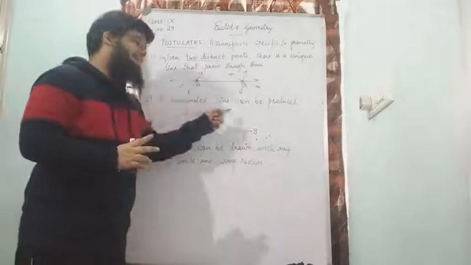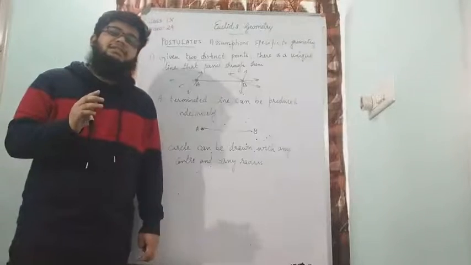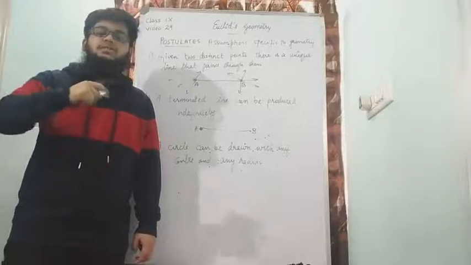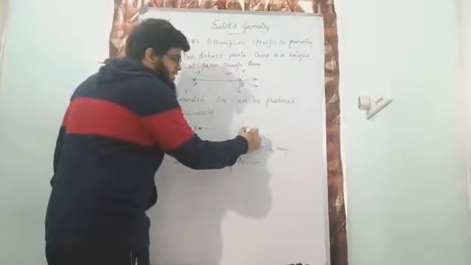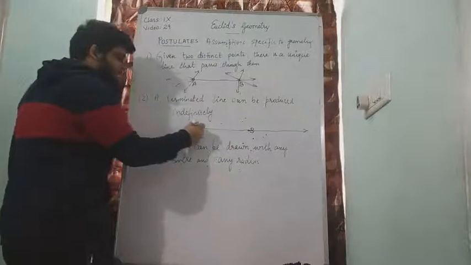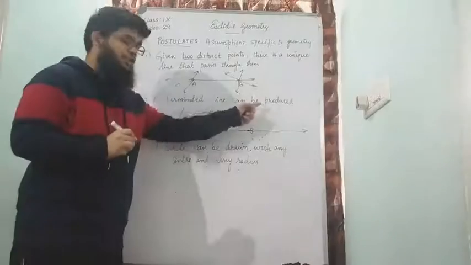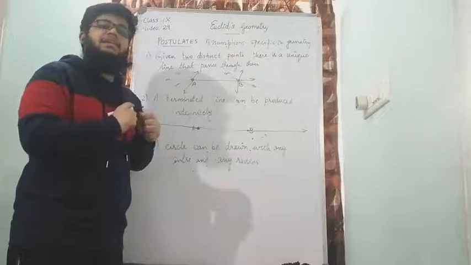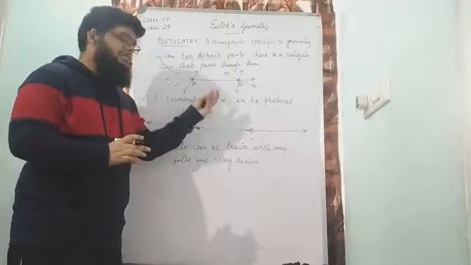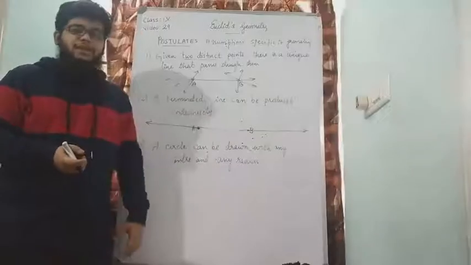This means that if I have any terminated line, it can be produced indefinitely. Indefinitely means something that does not have any extent. It can go up to anywhere. Produced means to extend. So that means I can extend this point B to any length I want, and I can extend this point A, the line, up to any length I want. That is the meaning of produced indefinitely. That means extending the line up to any length you want is called produced indefinitely. A terminated line, a line that is stopped somewhere, can be extended up to whichever length you want. That is the meaning of postulate number 2.